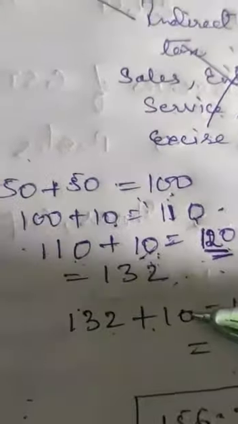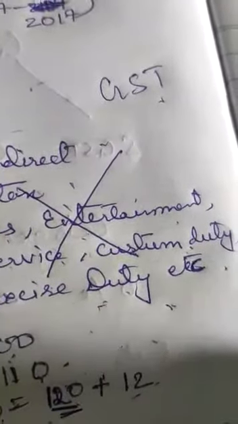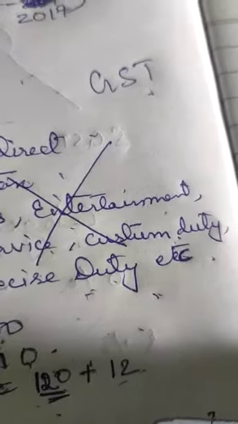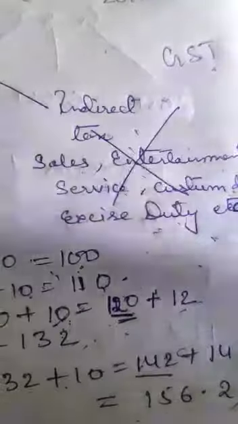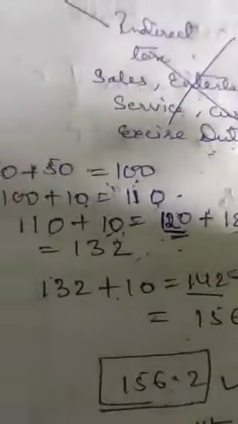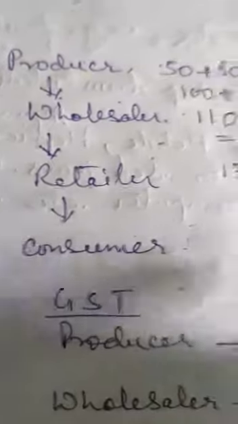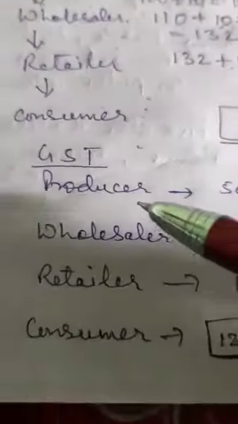So for this the government decided on one indirect tax for the whole nation, that is GST, and it is very convenient for us. So how will it work in GST? Just see the difference, children, and you will understand properly.